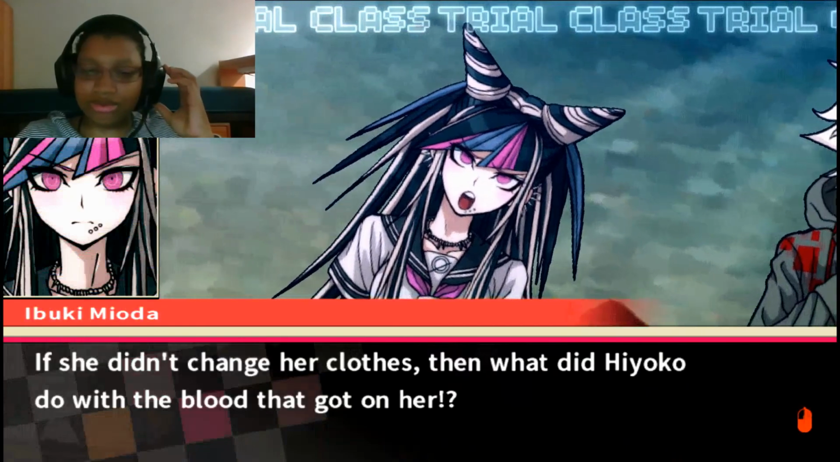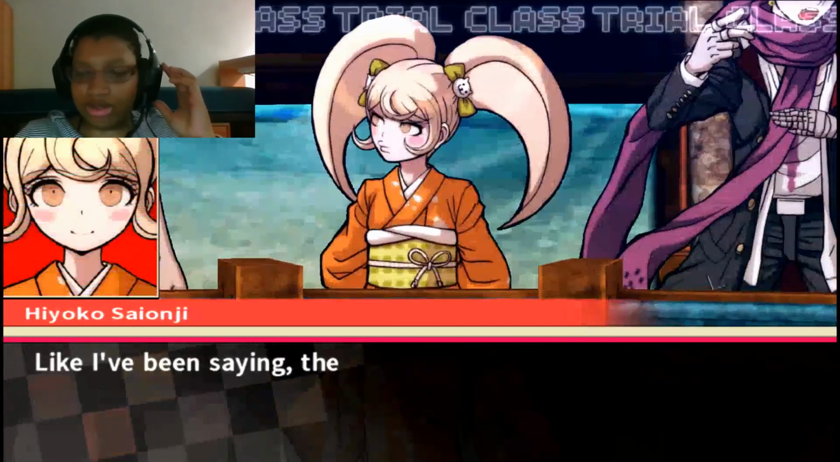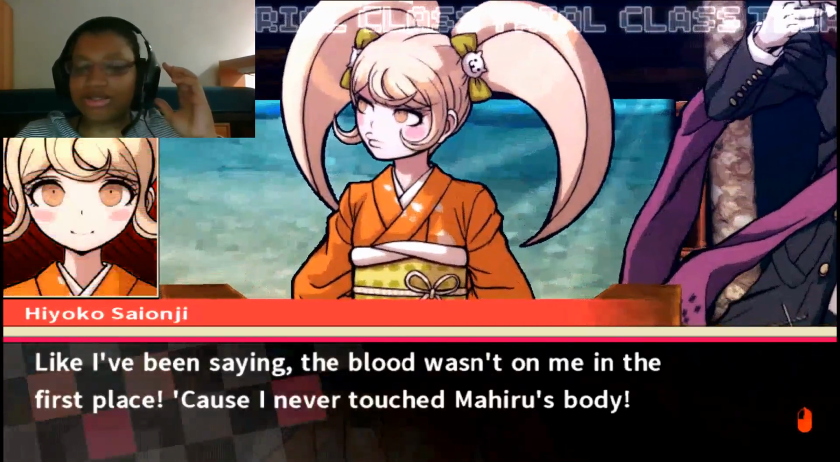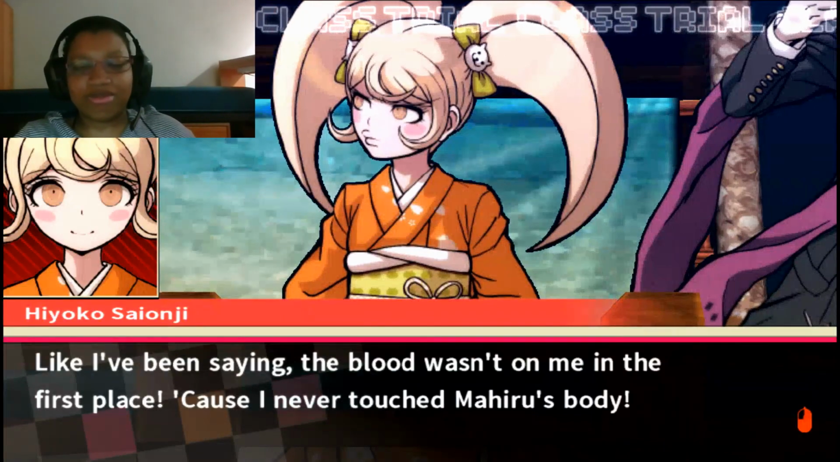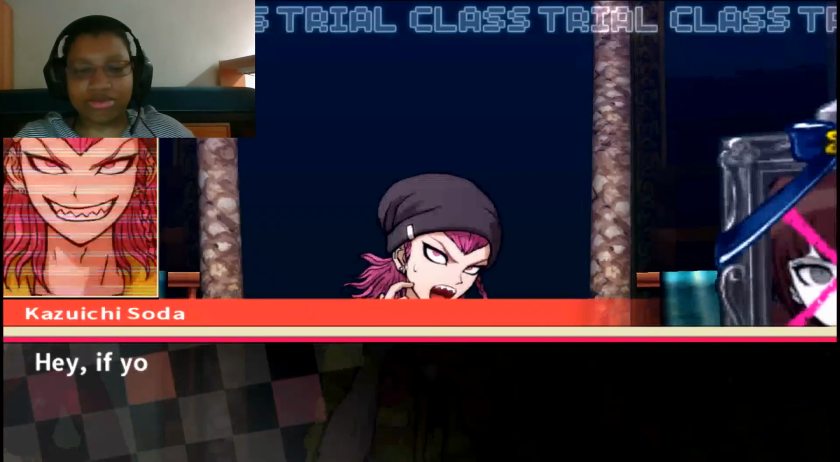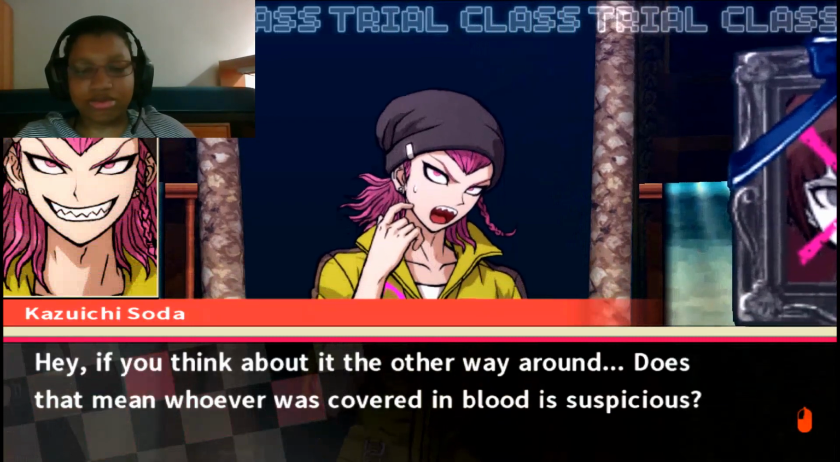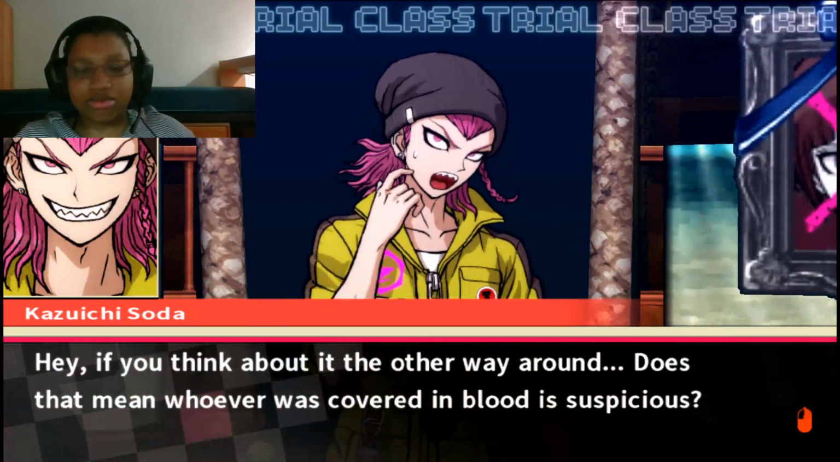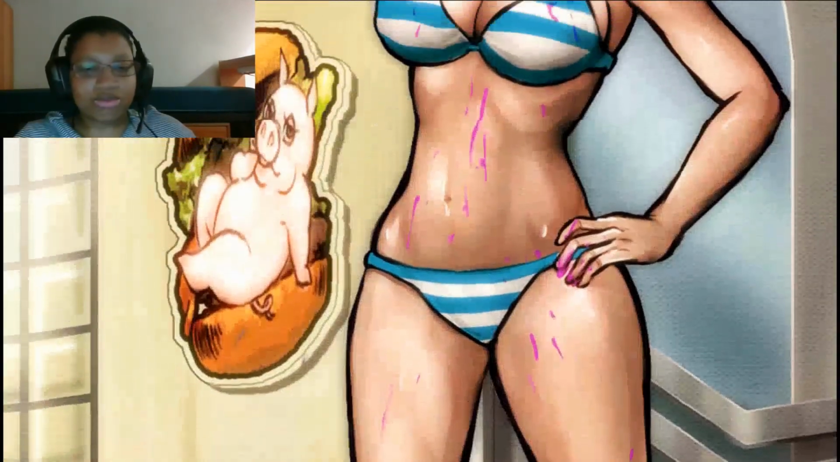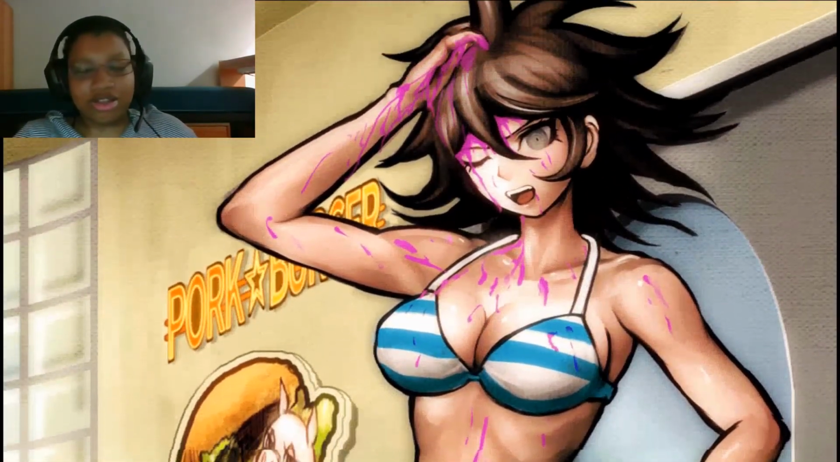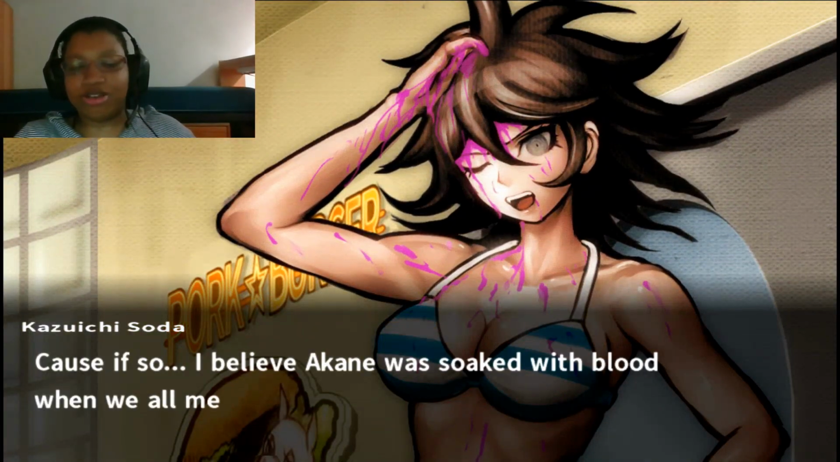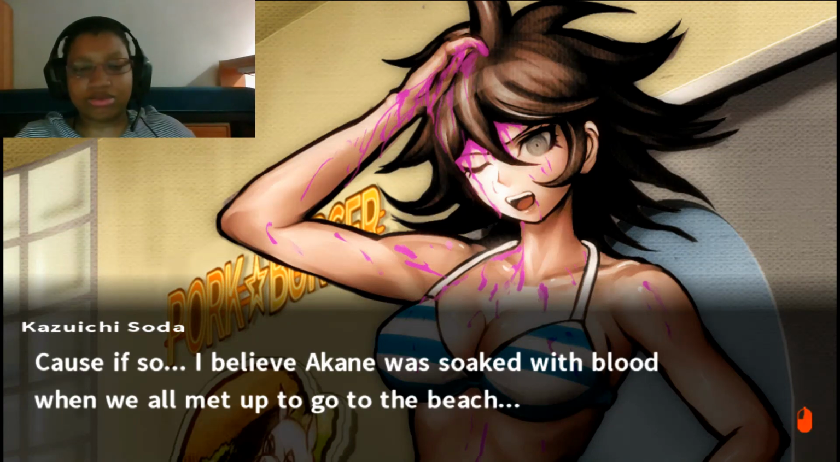If she didn't change her clothes, then what did she do with the blood that got on her? Like I said, the blood wasn't on me in the first place, because I never touched Mahiru's body. Hey, if you think about it the other way around, does that mean whoever was covered in blood is suspicious? Where are you going with this? We were told by Akane that she fought Coach Nekomaru. As I believe Akane was soaked with blood when we all met up to go to the beach. Yeah, so I don't think Akane is so stupid as to show up with blood on her.